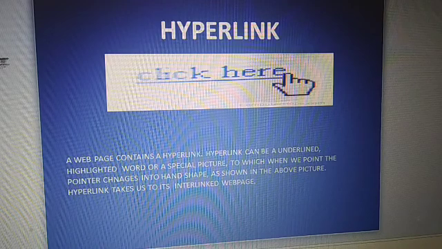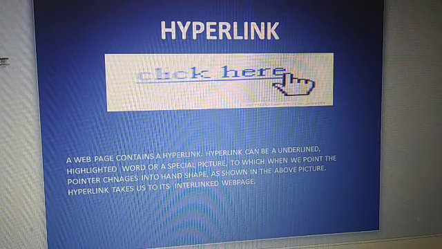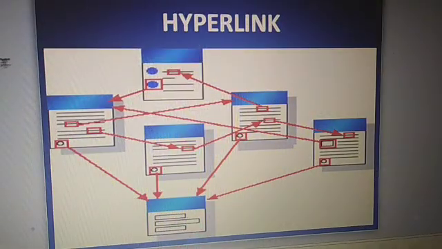So when we click on a hyperlink, it takes us to the next web page. You can understand through this. These are web pages, 1, 2, 3, 4, 5, 6 web pages, and each web page is interlinked through hyperlinks. If you click on this hyperlink, it will open this web page. If you click on this hyperlink, it will take us to this web page.